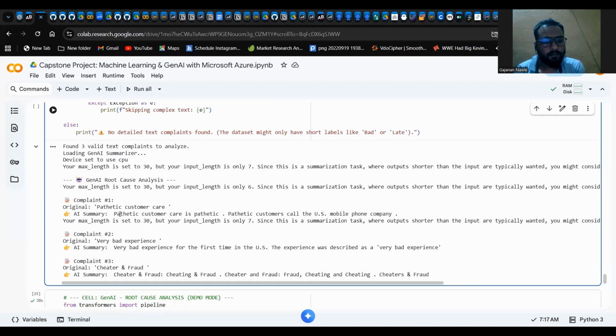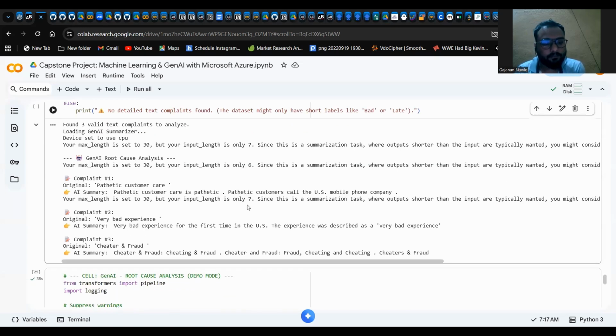It is saying pathetic customer care is pathetic customer call the US mobile phone company. So you can clearly see the AI model is making its own scenarios. It is hallucinating, because here it made up a US mobile phone company scenario, which is not in our data set.